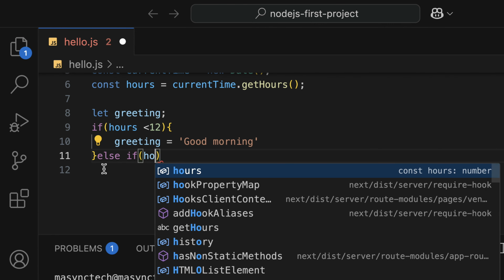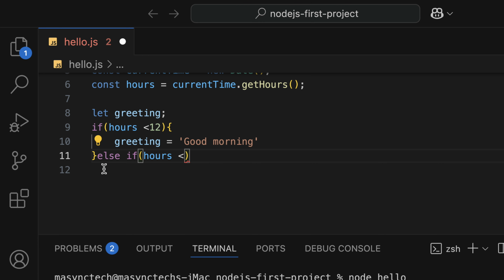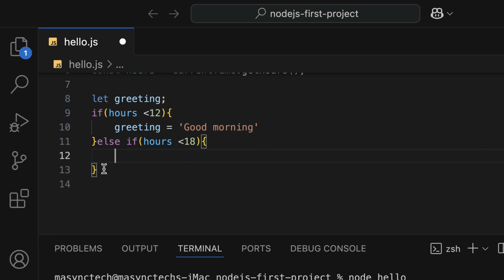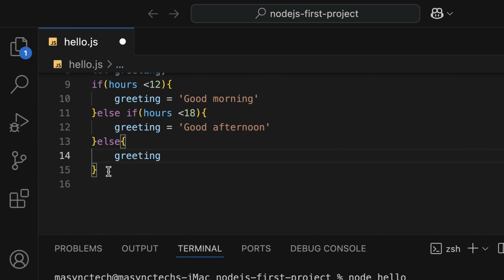Else if hours is less than 18, then we're gonna update the greeting, which is equal to good afternoon. Else greeting is equal to good evening.